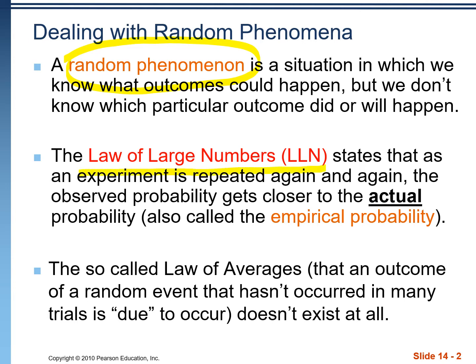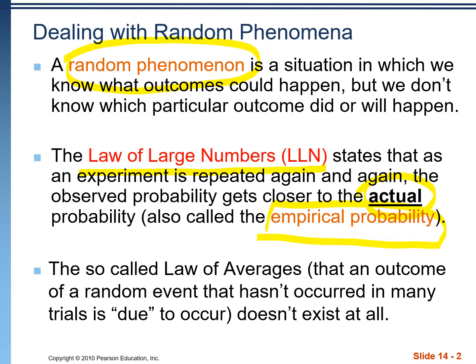If we were to flip a coin 10 times, we might get 7 heads, and based on that, we would estimate that 70% of all coin flips are heads. Obviously, we know that's not true. If we were to flip that coin more and more times and collect more data, we would see the percentage of heads come more in line with the actual probability, or empirical probability it's called, of heads resulting.